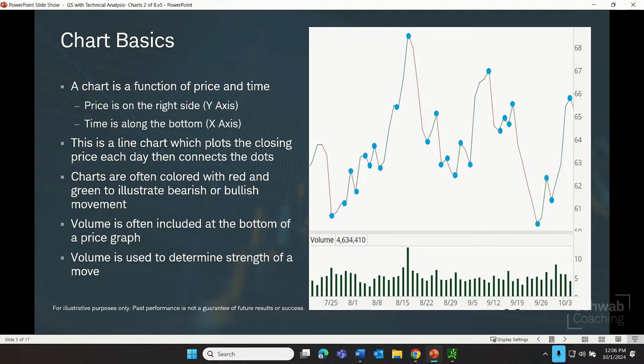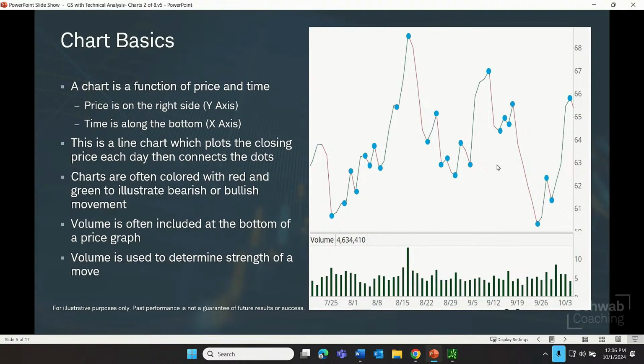If there's lots of volume on the move, that might be considered to have more strength. Same deal if it goes down: a higher volume down move, even if it's similar in size to a previous down move. If it happens on heavier volume, sometimes it's a sign of a greater degree of strength. So let's go look at this on Thinkorswim.